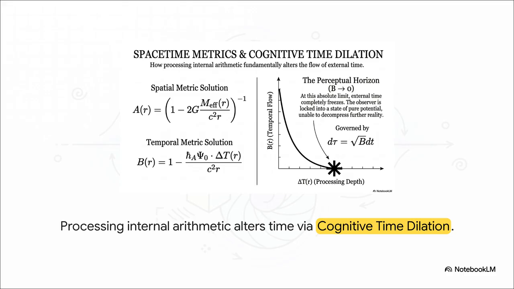Just look at the temporal metric solution here, the equation for B of R. As processing depth increases, B approaches 0. The graph maps this beautifully. As B reaches 0, you hit the perceptual horizon. At this absolute limit, external time completely freezes. The observer is locked into a state of pure potential, unable to decompress further reality. The more internal arithmetic you process, the more external time dilates.